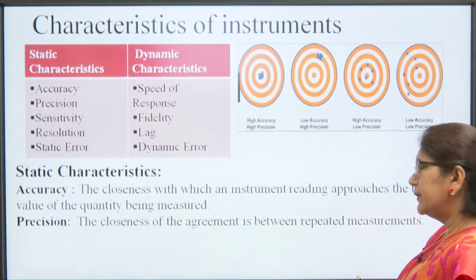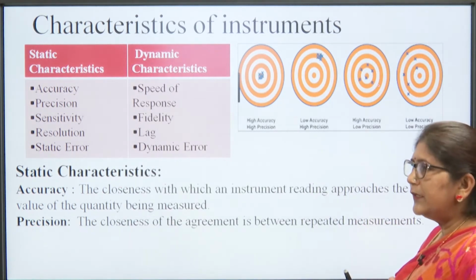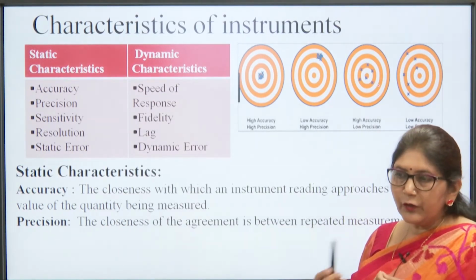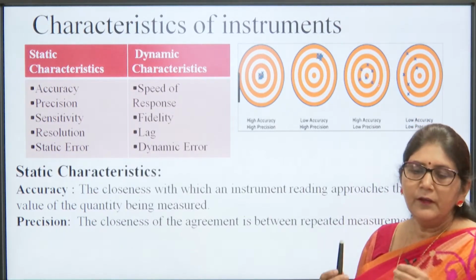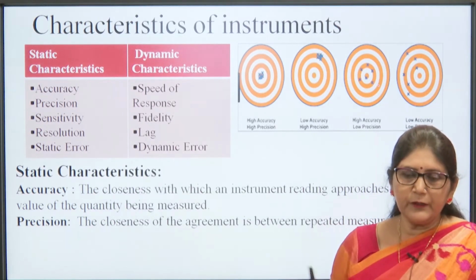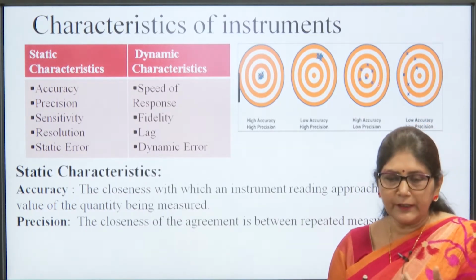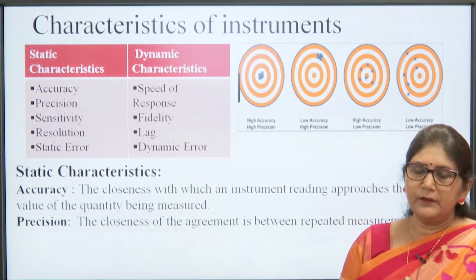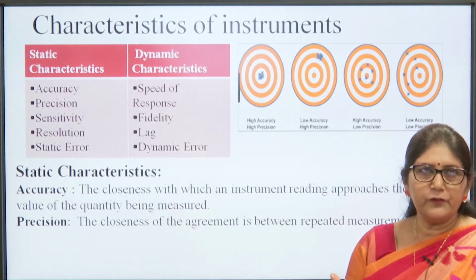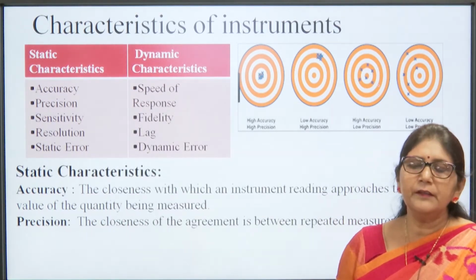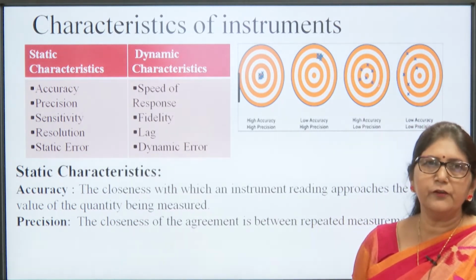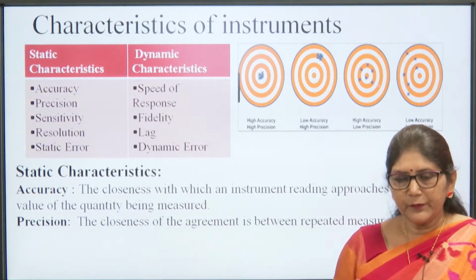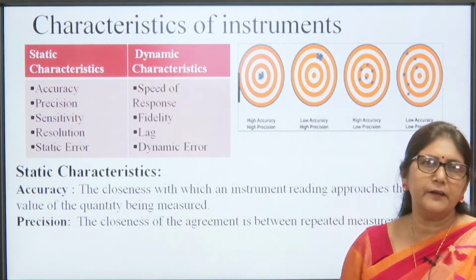Then the characteristics of instruments. If we are measuring a signal or any unknown physical quantity that is not rapidly varying in nature, then we use the static characteristics. But if the physical quantity we want to measure is rapidly changing, then we consider the dynamic characteristics. In static characteristics we will see accuracy, precision, sensitivity, resolution and static errors.